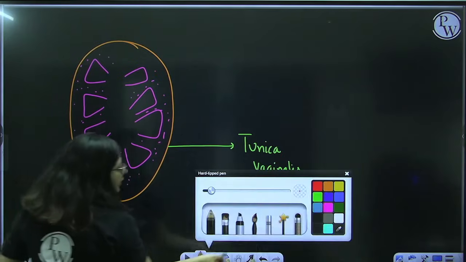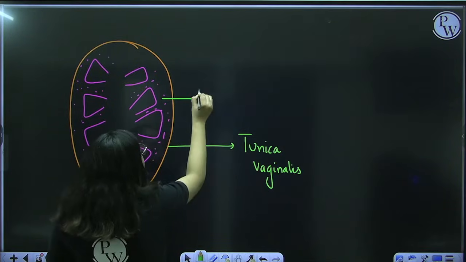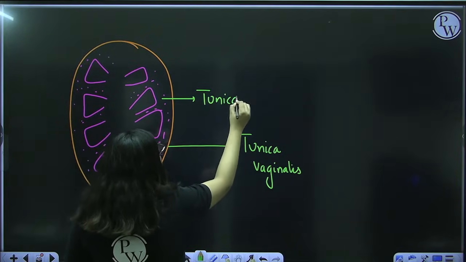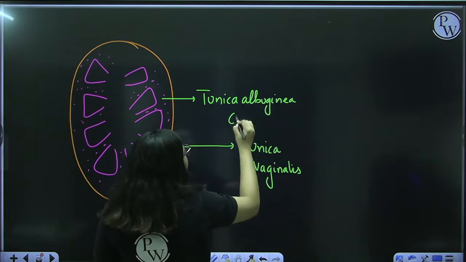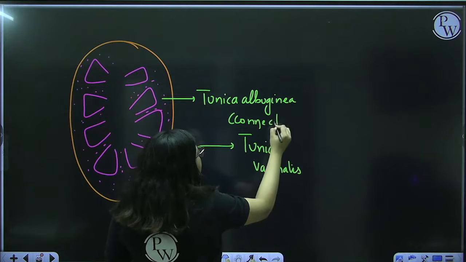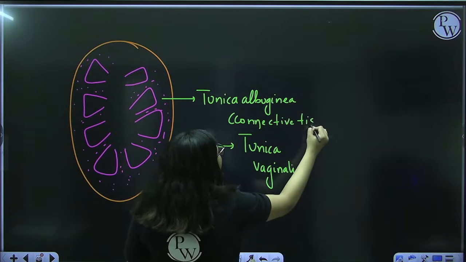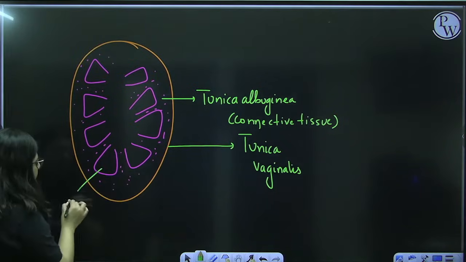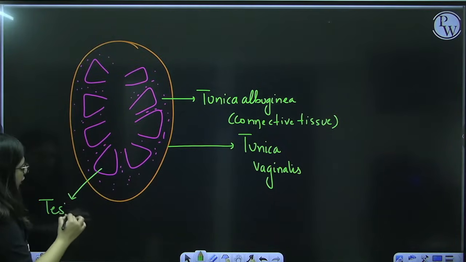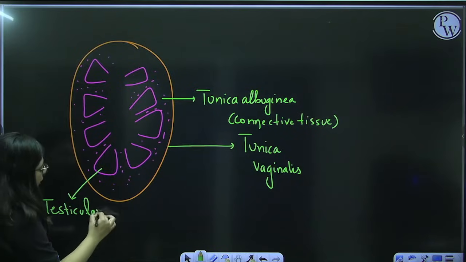What do you call it? Tunica albuginea. So tunica albuginea is basically a connective tissue that is dividing the internal structure of testes into these compartments known as testicular lobules.